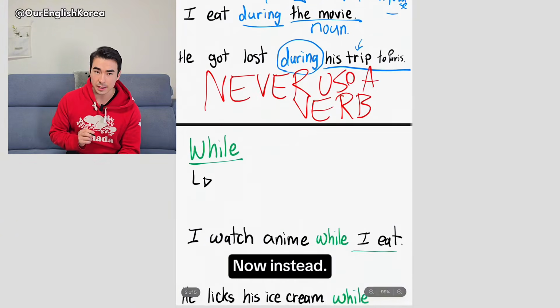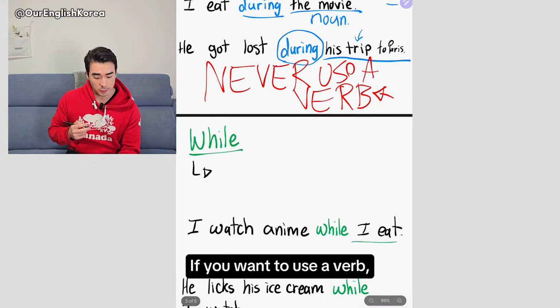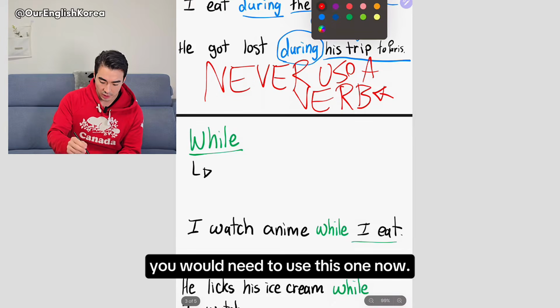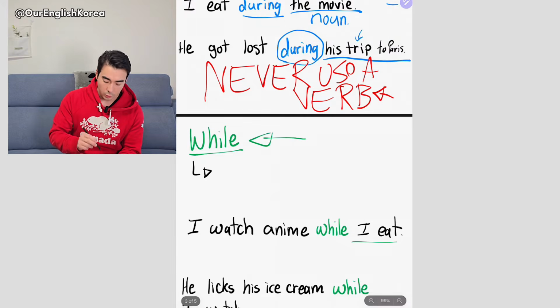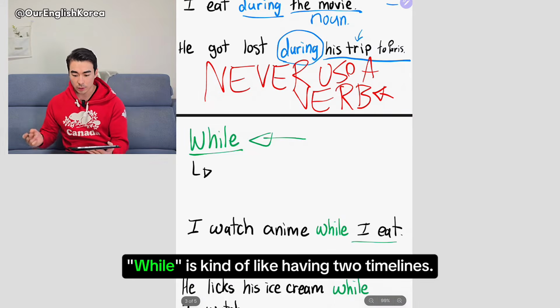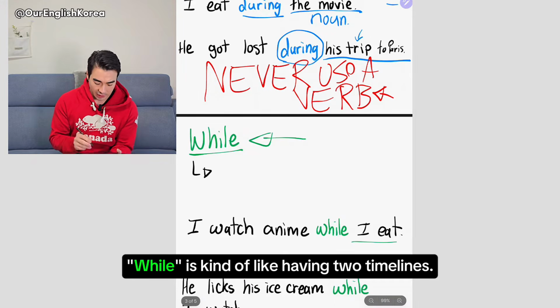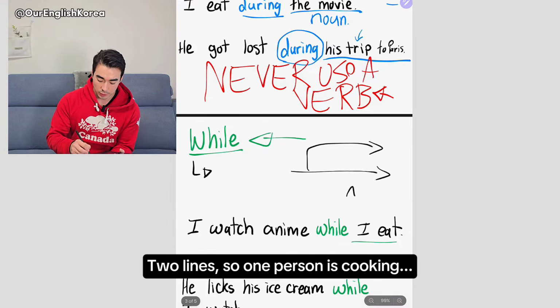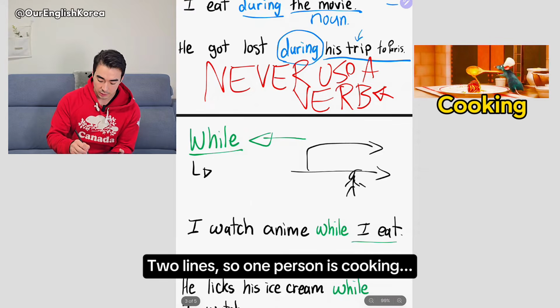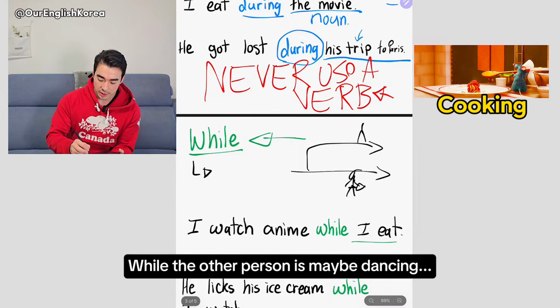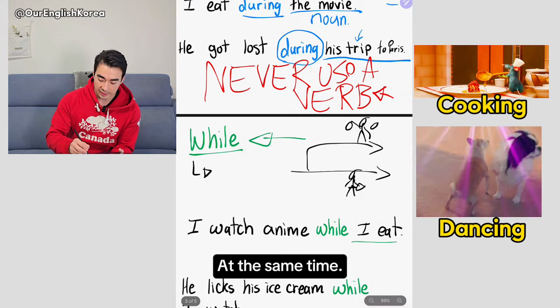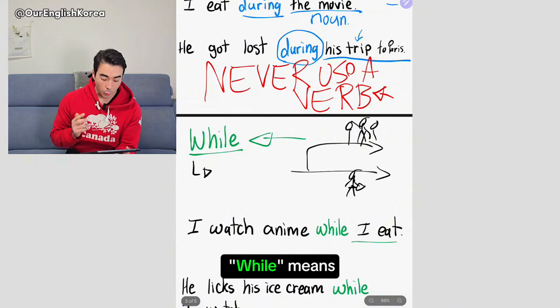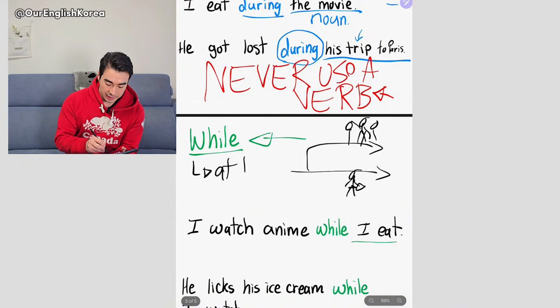Now, instead, if you want to use a verb, you would need to use this one now. While. So, while is kind of like having two timelines. Two lines. So one person is maybe cooking, right? While the other person is maybe dancing. At the same time. So while means at the same time.